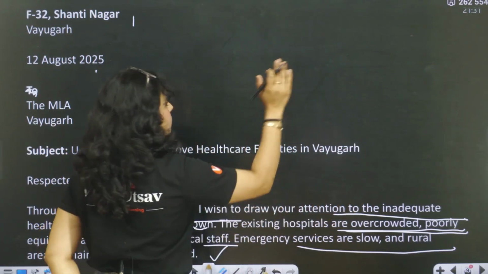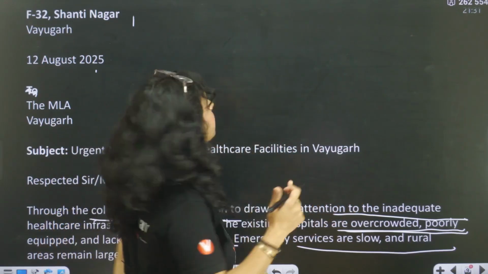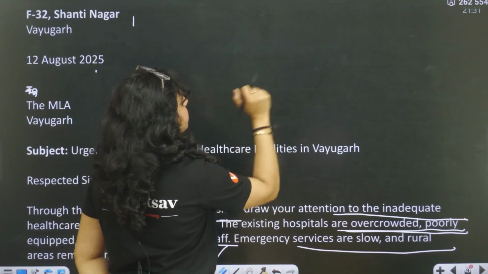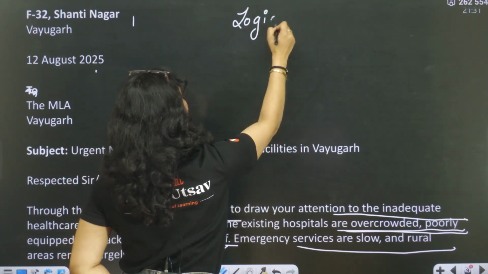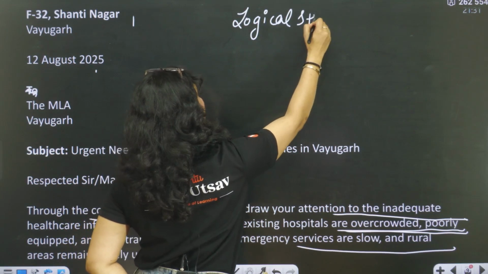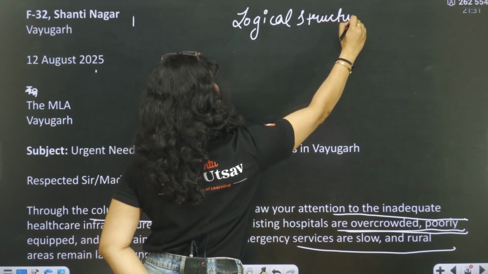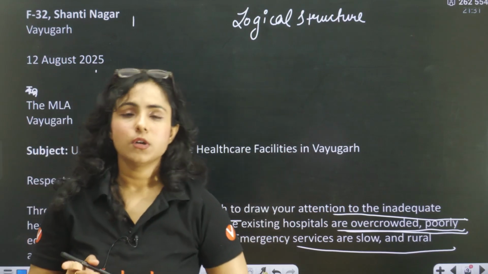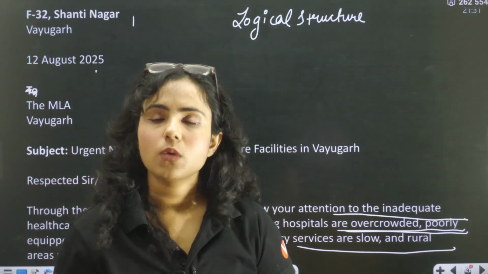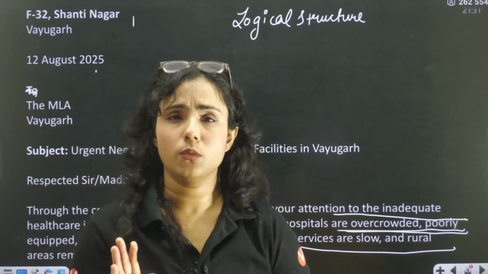Listen. What I was saying is your letter should be in a logical structure. If the teacher is asking you to write in 120 to 150 words, then write it in 120 to 150 words.